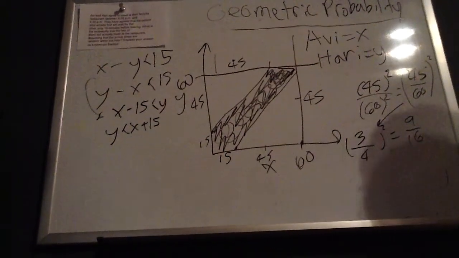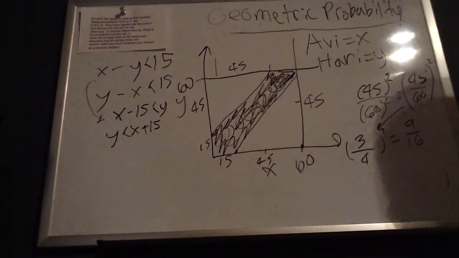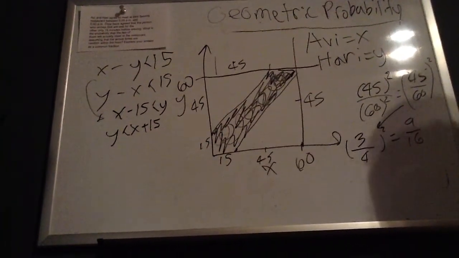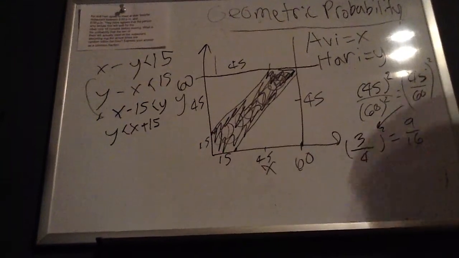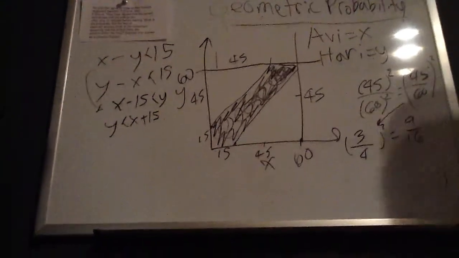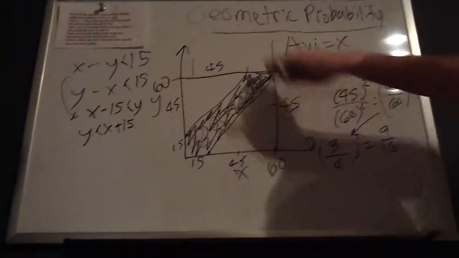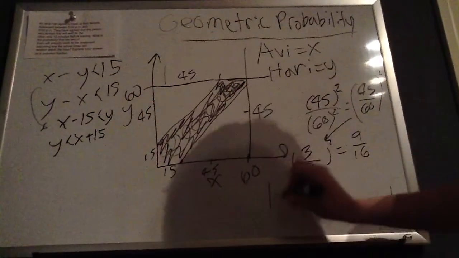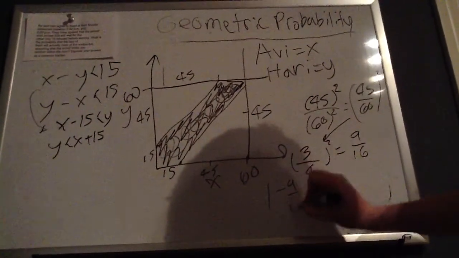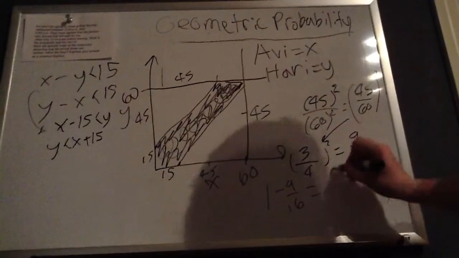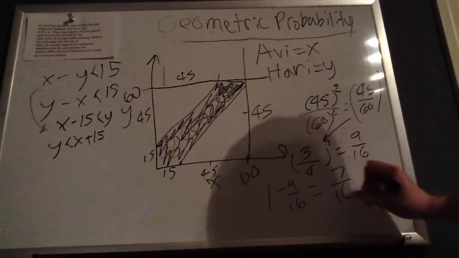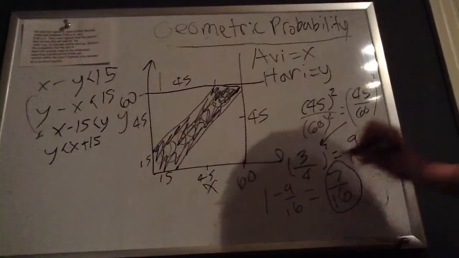This is the probability that they won't meet, which is kind of high. If I were them, I'd make the time a little longer, but that's just me. So, we'll subtract this from 1 to get our final answer, which is only a 7/16 chance they will meet.